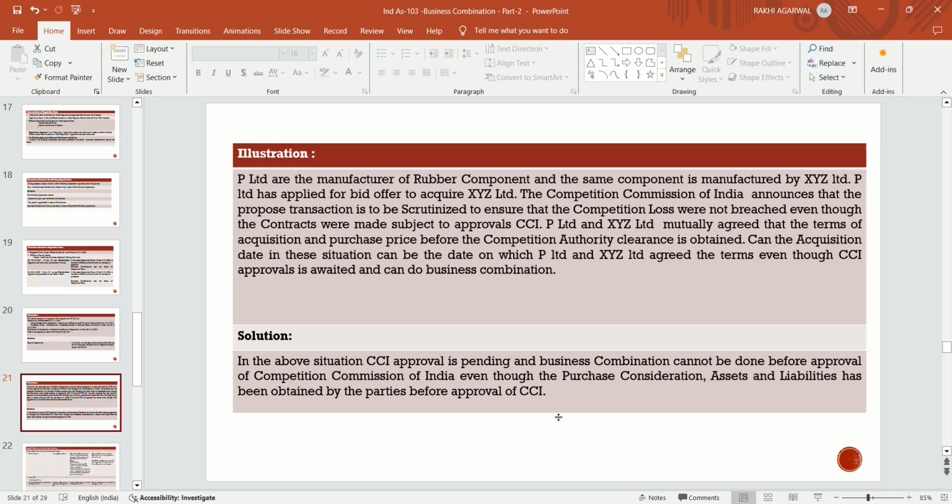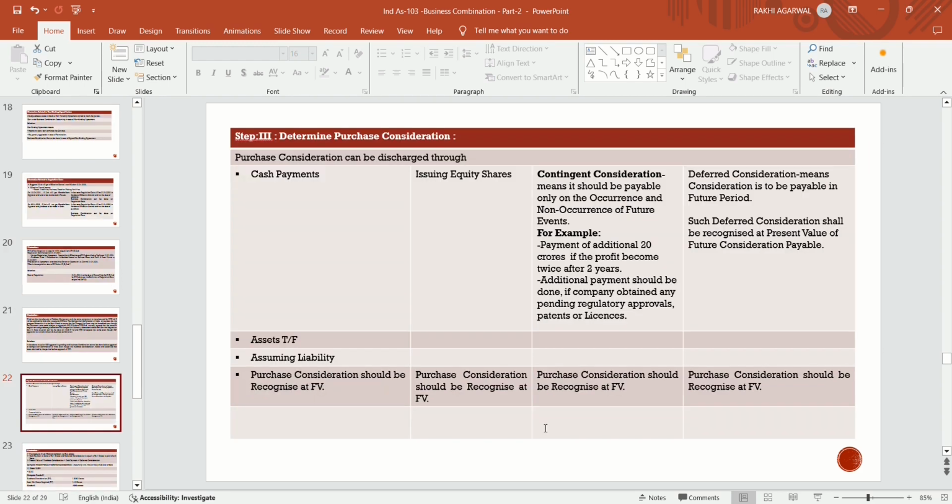After approval, the date when they get the approval is the acquisition date, not the date when they mutually agreed the terms and the purchase price. That date is not the acquisition date. The date when they actually get the CCI clearance, that date is the acquisition date. Before that date, no business combination is to be done.